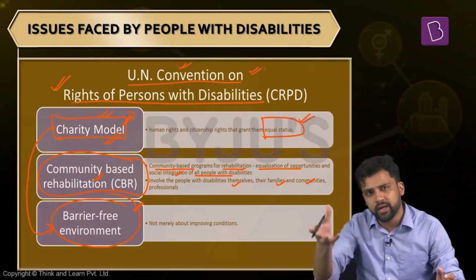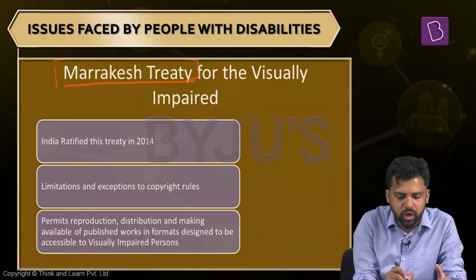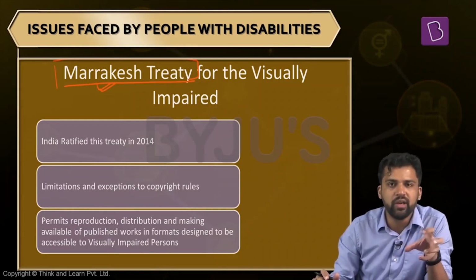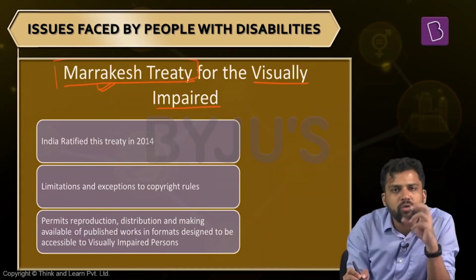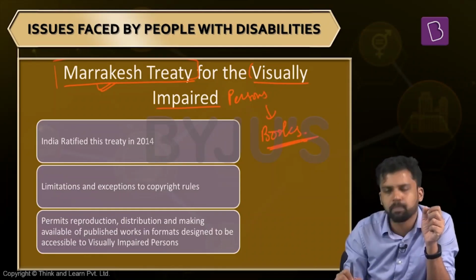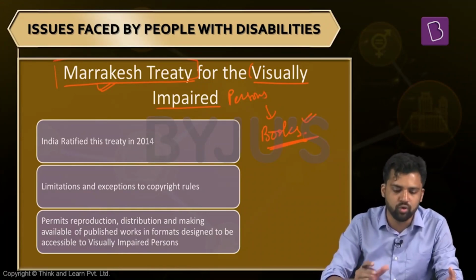Now, there is another international agreement. The agreement is called the Marrakesh Treaty. What is the Marrakesh Treaty? Why do we call it the Marrakesh Treaty? Marrakesh is the capital of Morocco. In Marrakesh, an agreement was signed among countries, and this agreement is for improving the accessibility of visually impaired persons to books. How people who have some sort of visual impairment can have access to a greater body of knowledge. More books are available to them. For that, we are signing the Marrakesh Treaty.